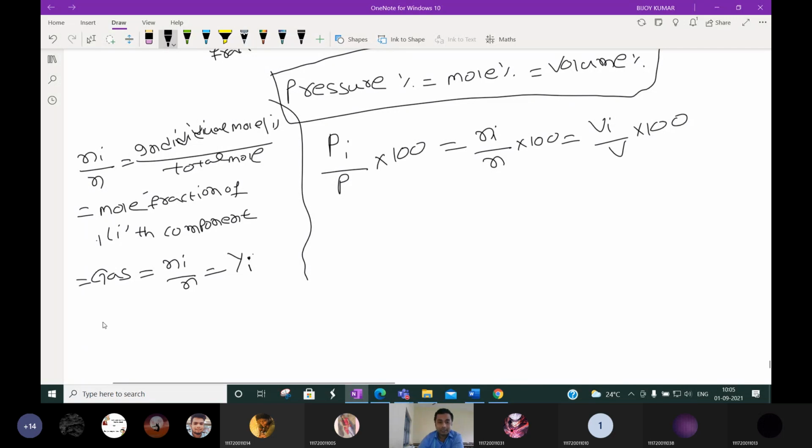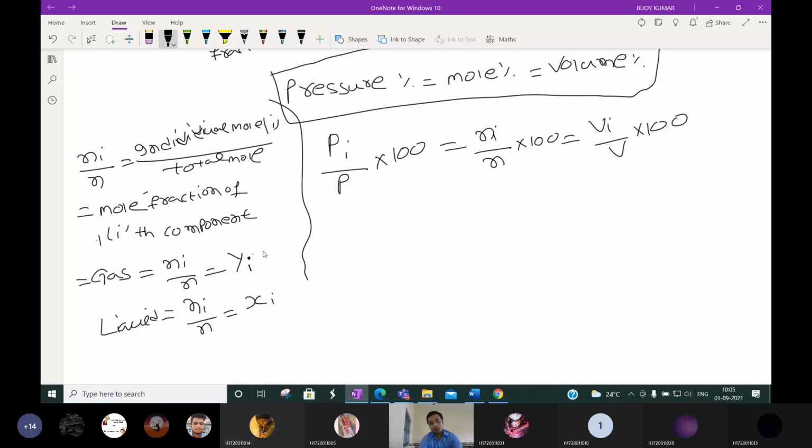If the components are in liquid phase, please remember this notation, because throughout chemical engineering or chemical technology, whatever subject you study, the same notation is used. If the components are in the liquid phase, then we represent it as Xi.